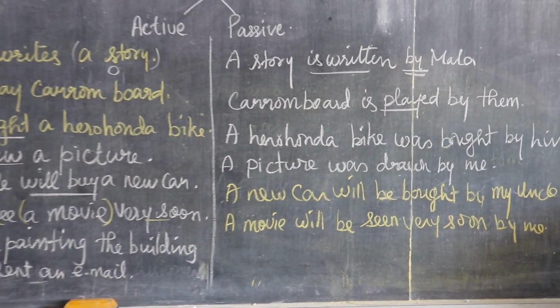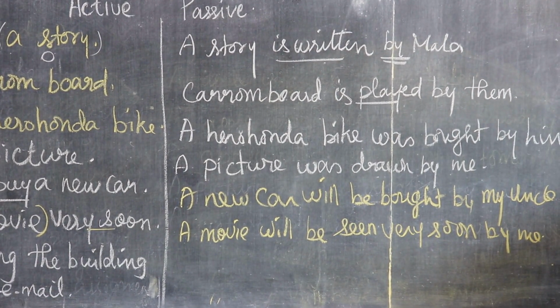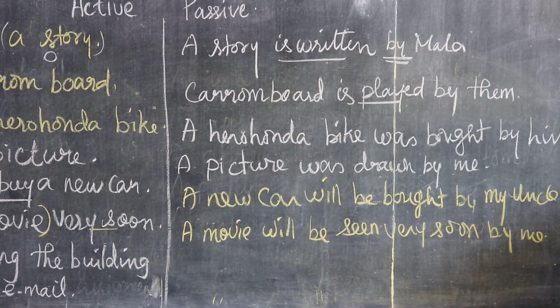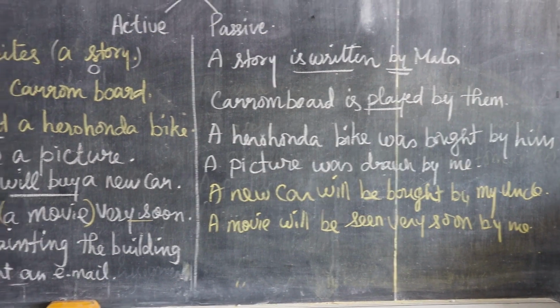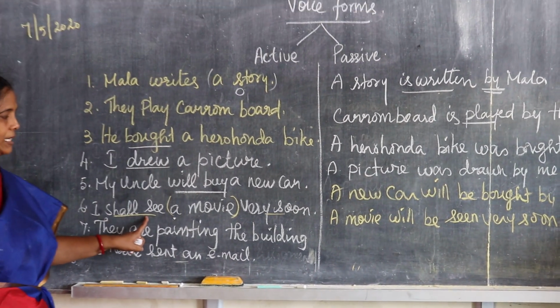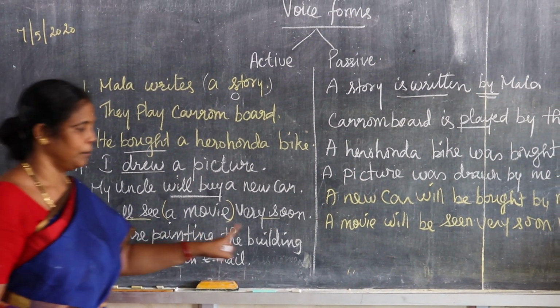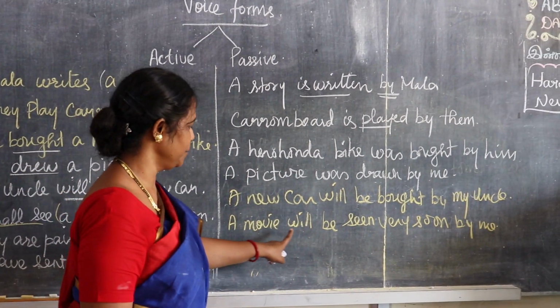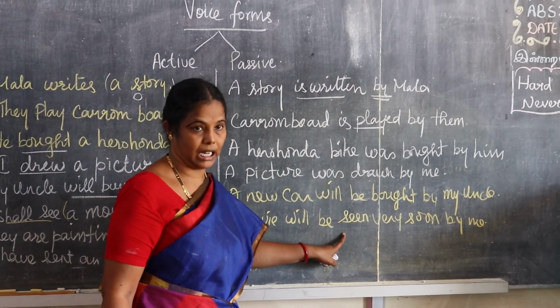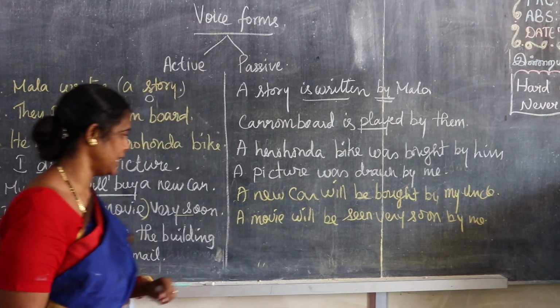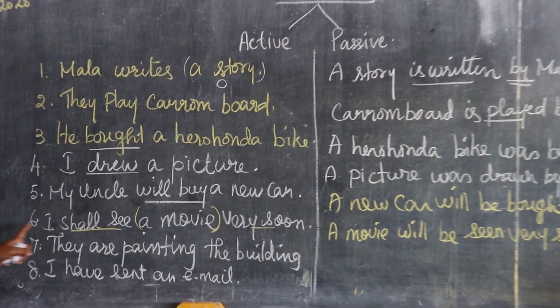Why should we change into "will be"? Only for I and we, you should write shall plus verb. But in the other forms, you should change into will be plus third column. Will be plus third column. So keep this point in your mind.